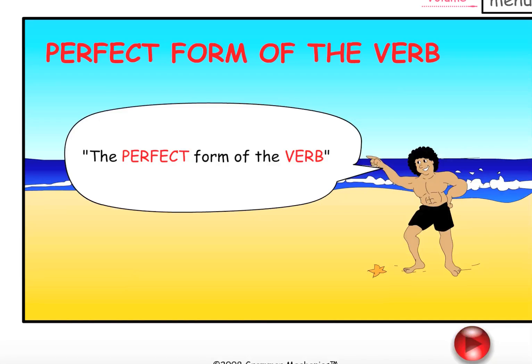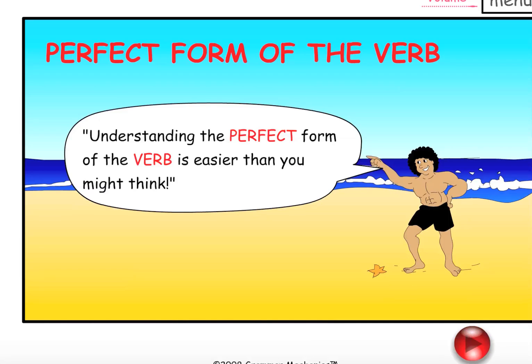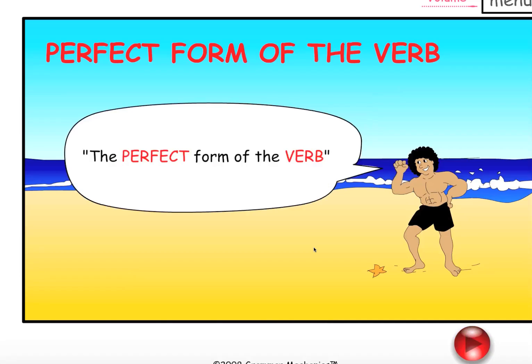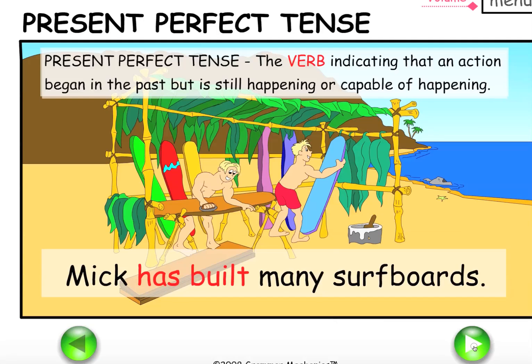The perfect form of the verb. Understanding the perfect form of the verb is easier than you might think. The word perfect means complete, and with verbs it means completed. Let's see how you create the perfect form of the verb.